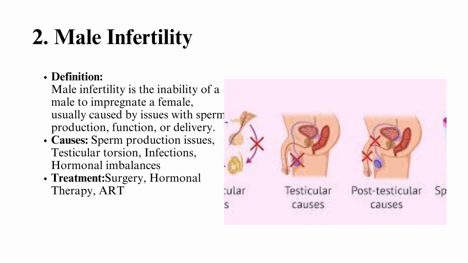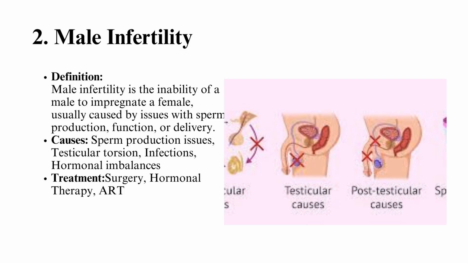Testicular torsion, twisting of the spermatic cord that cuts off blood supply to the testes. Infections, sexually transmitted infections, mumps, and other infections that can affect the testes or prostate. Hormonal imbalances, low levels of testosterone, high levels of prolactin, or problems with the hypothalamus or pituitary gland.